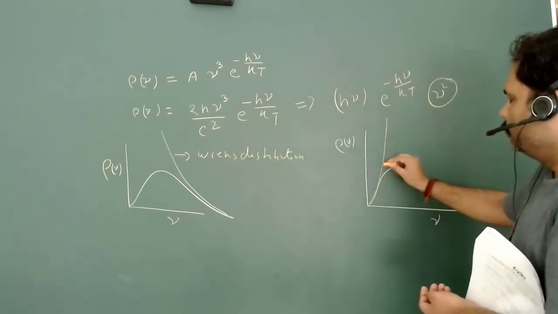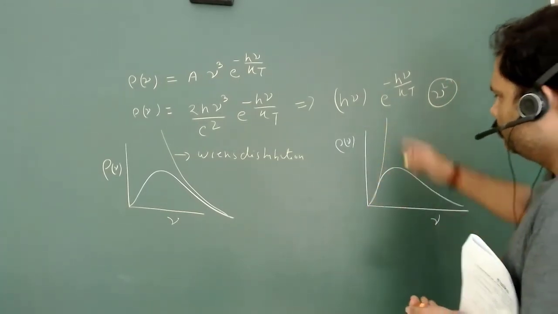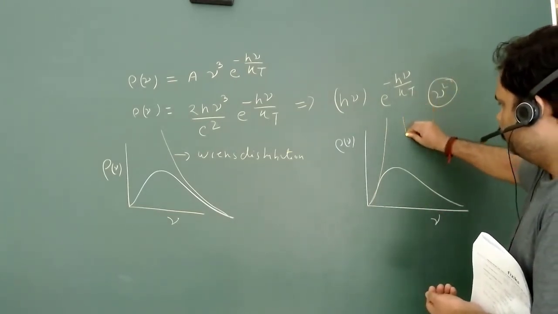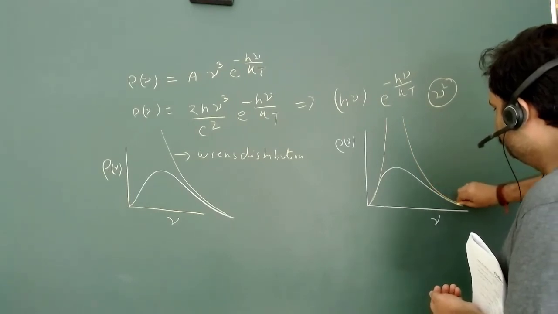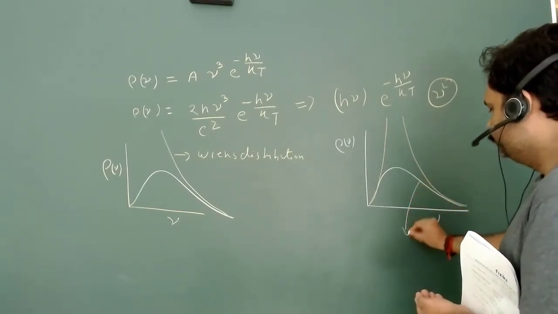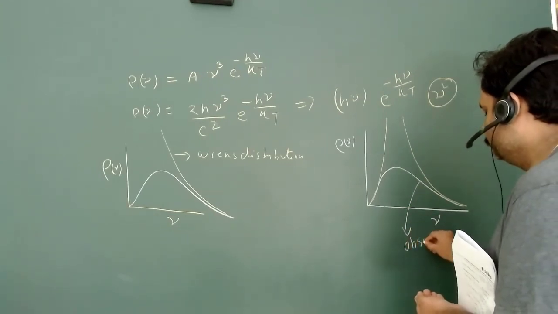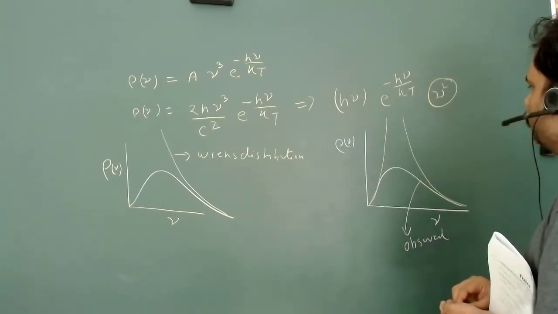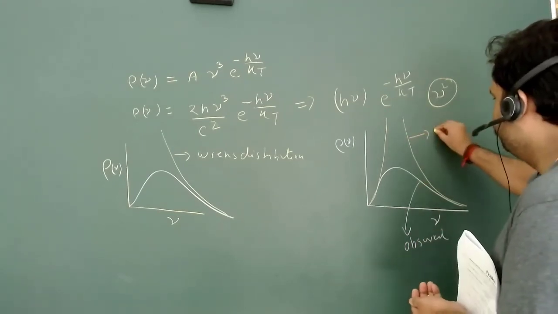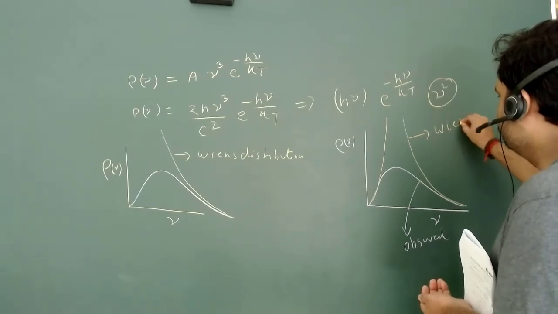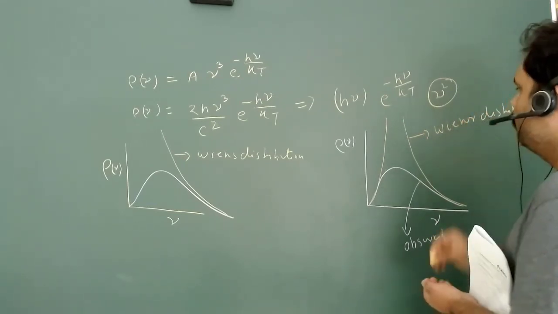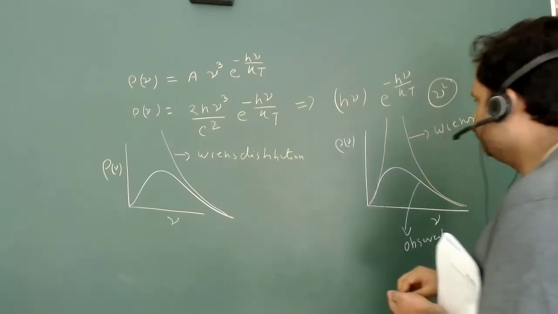I have used the orange color for this, and this is given by Wien's. This is observed, this is given by Wien's distribution, and this is given by the Rayleigh-Jeans distribution.